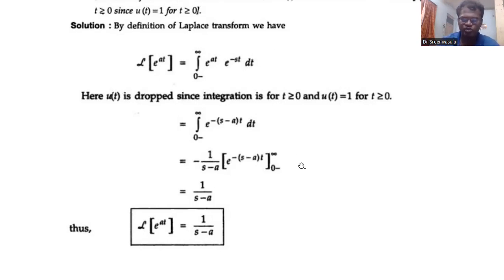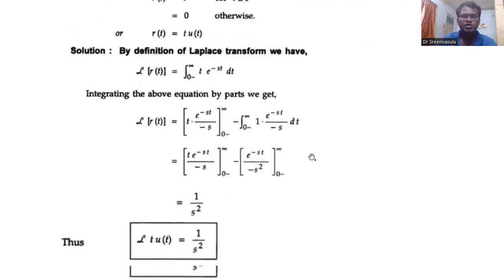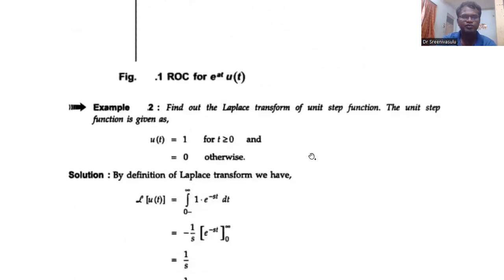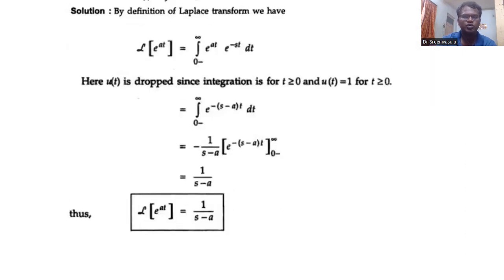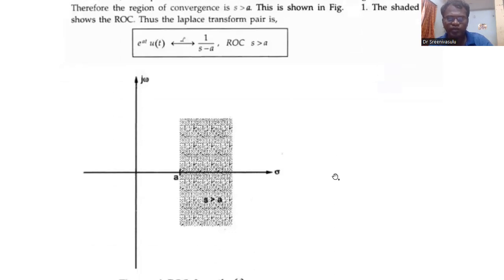So the corresponding ROC for this particular problem is, s minus a must be greater than 0. It is important. You see here, e power at u of t is 1 by s minus a. The corresponding ROC, region of convergence, is s greater than a. Here s is sigma plus j omega, but here there is only the real part. After comparing, a belongs to sigma, the real part of s.